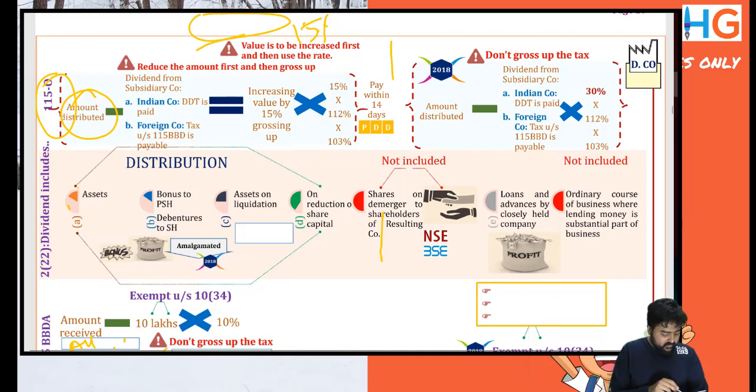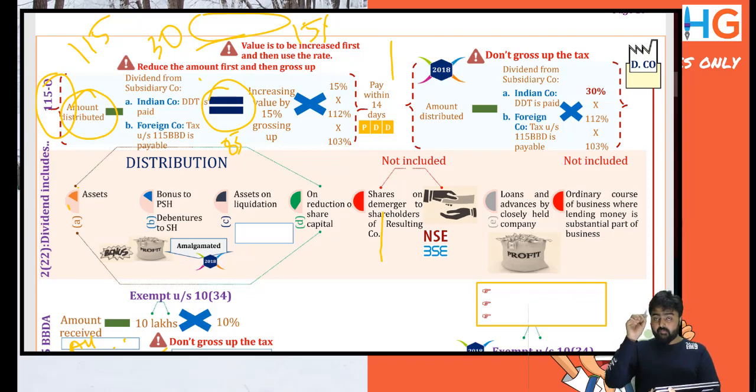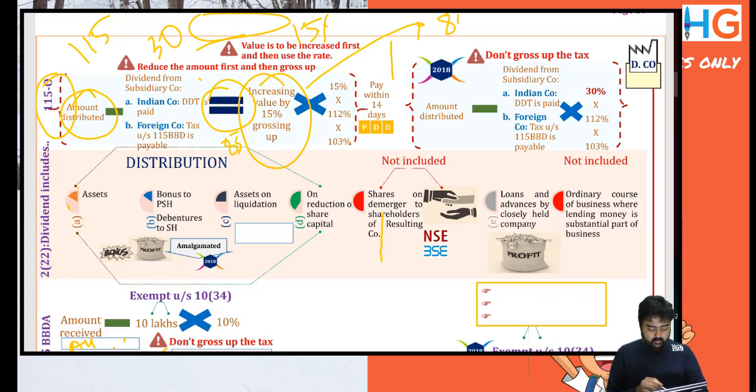Now, when the amount is reduced, you'll arrive at another amount. Suppose it was 115, then we reduce 30, and we get 85. Now we have the amount of 85. We will increase it by 15% grossing up: 85 divided by 85 into 100.